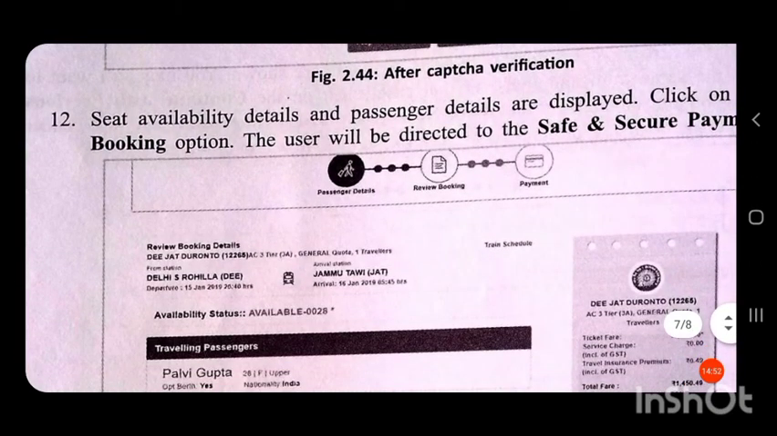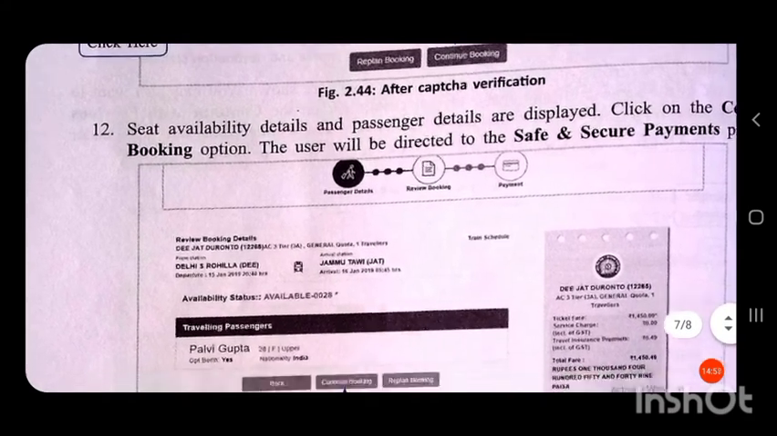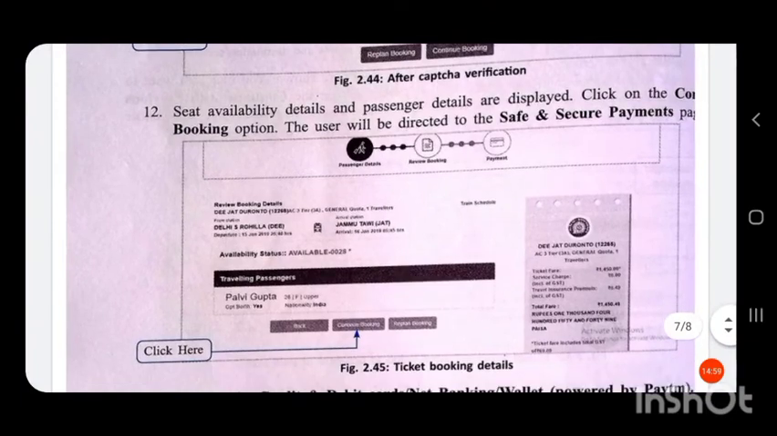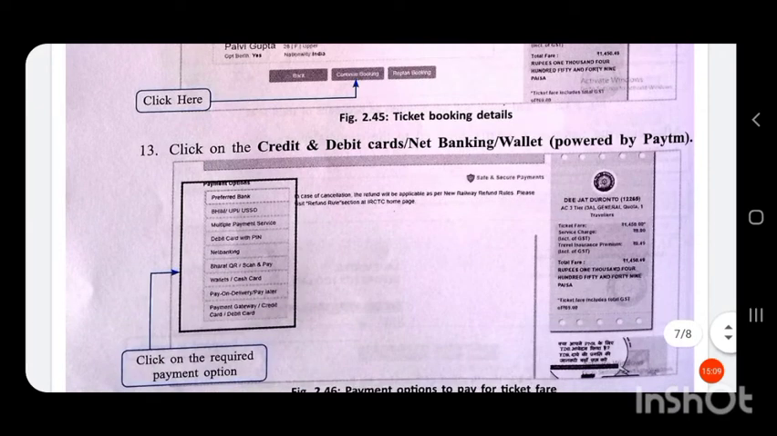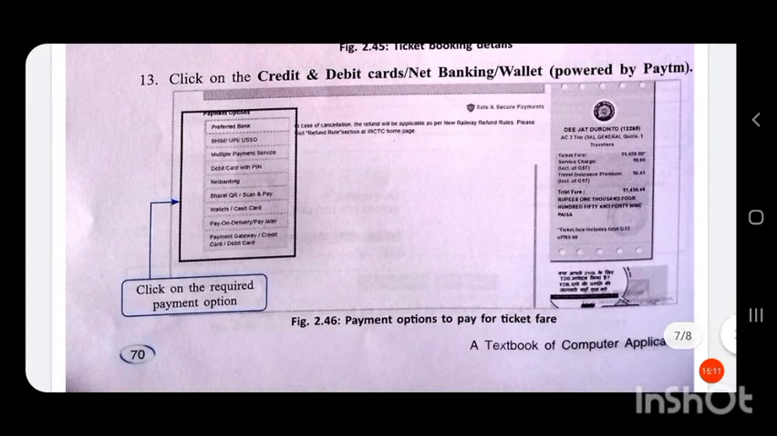Then seat availability details and passenger details are displayed. Then click on the continue booking option. The user will be directed to the safe and secure payment page. So click on the credit and debit card or net banking or wallet powered by Paytm. Any option can be selected by the user to proceed to the payment.